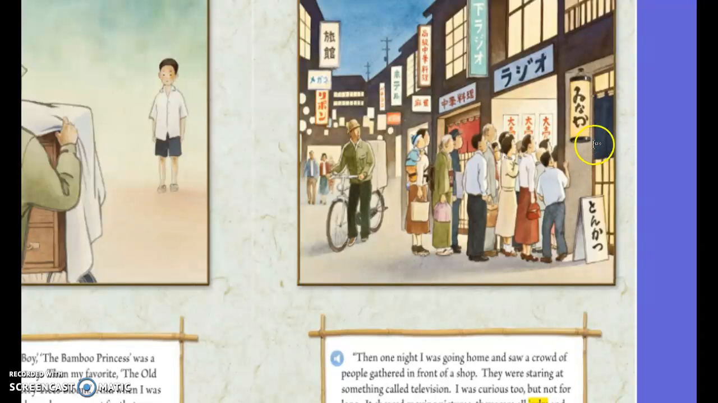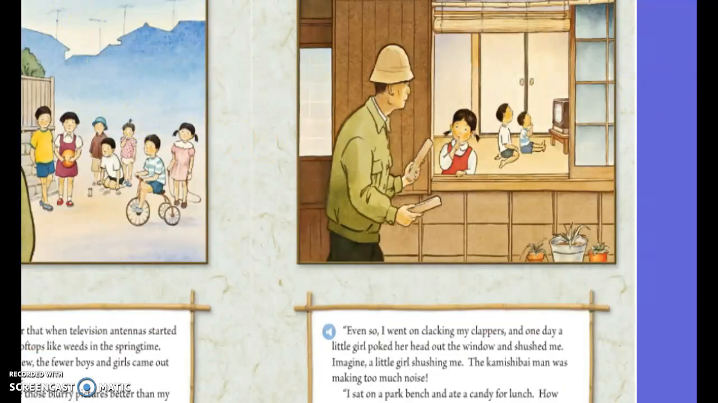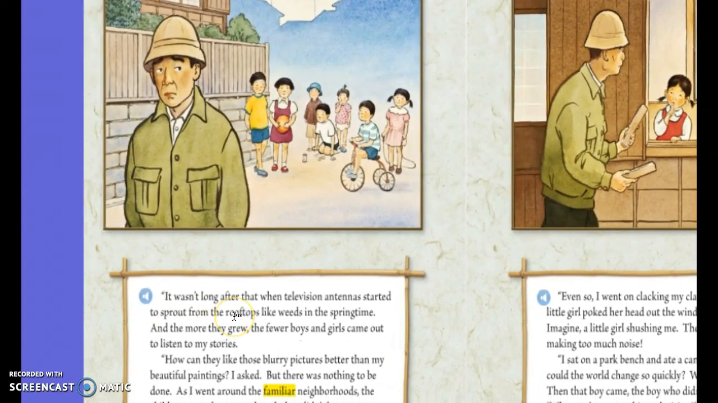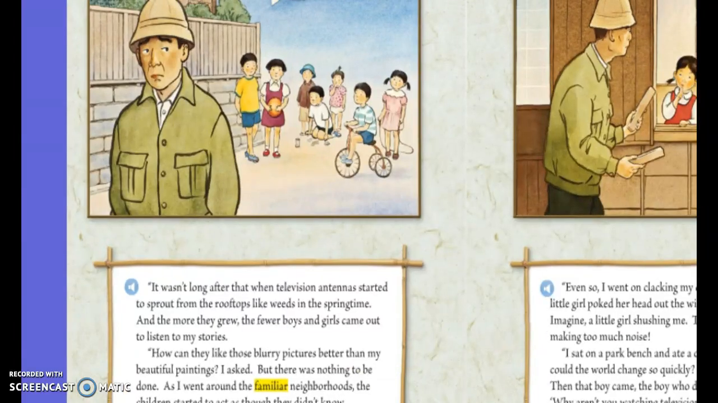Not long after the television is invented, people start buying them for their homes. And we know that because it says the television antennas started to sprout from the rooftops like weeds in the springtime. So since people started buying televisions and they had TVs in their home, okay, that's the cause. The cause is people were buying television, watching television in our home. The effect is fewer and fewer boys came out to listen to the Kamishibai Man's story. Okay, why did they stop coming to listen to his stories? Because they were home watching TV instead.